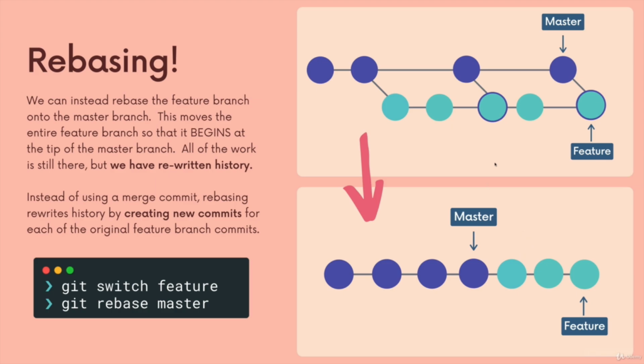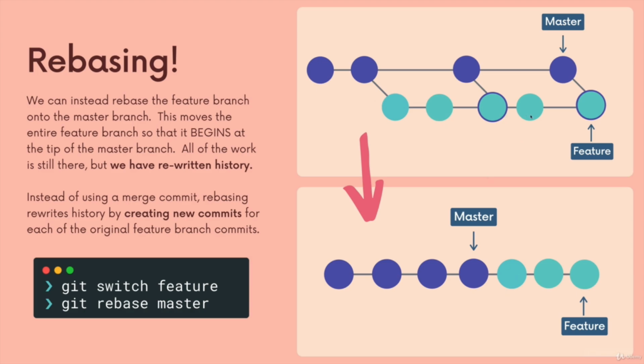So the workflow here looks like this. I want to be on my feature branch, and then I run git rebase master. So this is not going to screw up or change the master branch. Instead, it's going to rewrite history by taking my feature branch commits, creating new ones that are based on the originals, and putting them all at the tip of the master branch, or starting them at the tip of the master branch, rebasing them at the tip of this master.